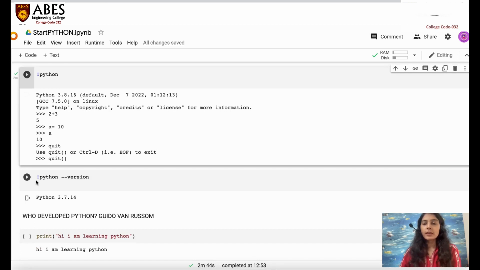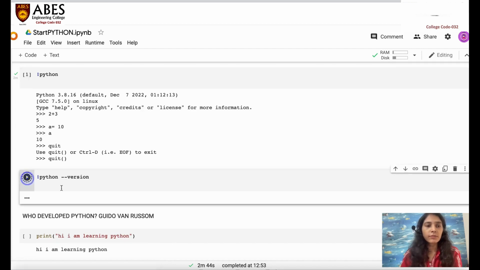So the next command which is here is Python version, to check the current version of the Python on which we are working. So again, likewise, I have to write Python, then two hyphens and version. So if I mention it, this will give me the version on which I am currently working.